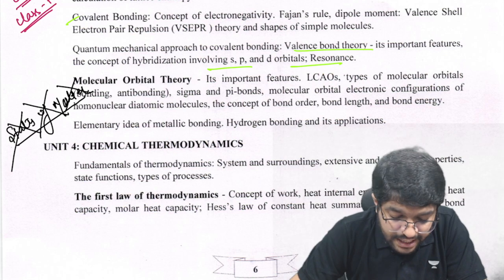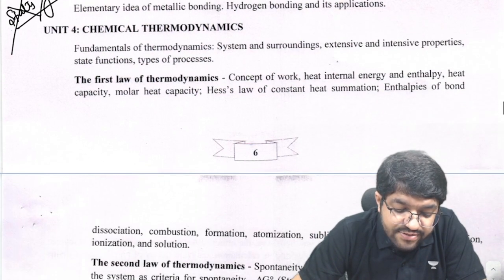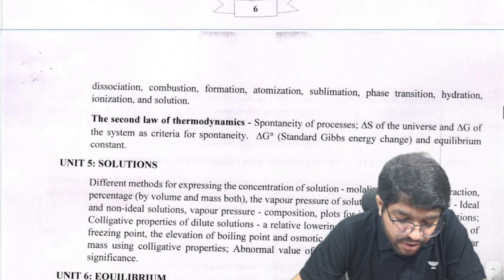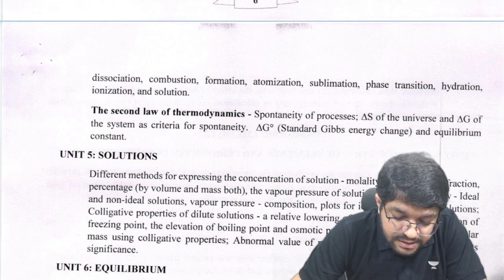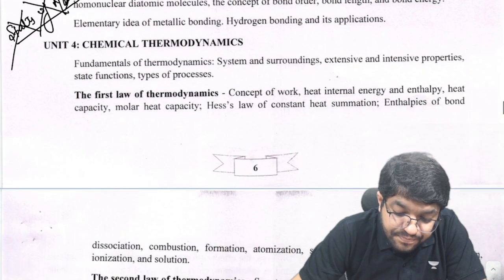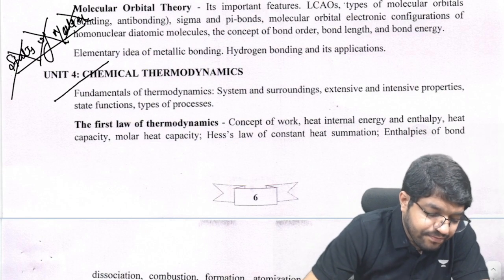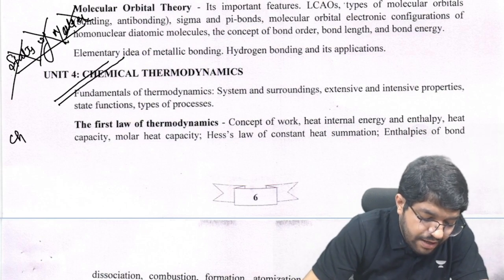Right? Coming to thermodynamics, you have system, surroundings, first law, second law, delta G. It is completely there. This is chapter number 6, class 11th.